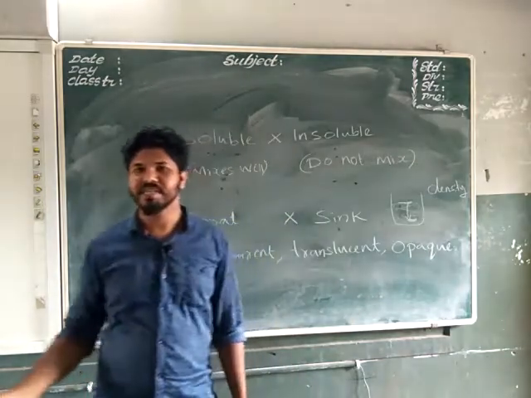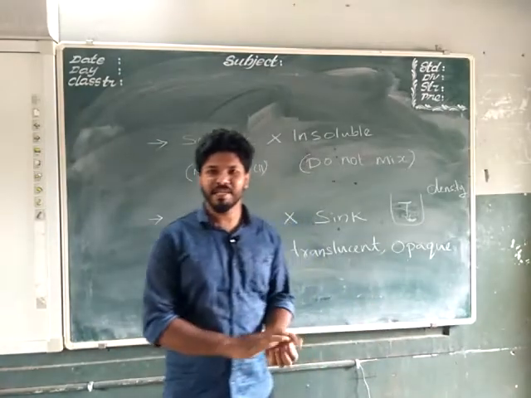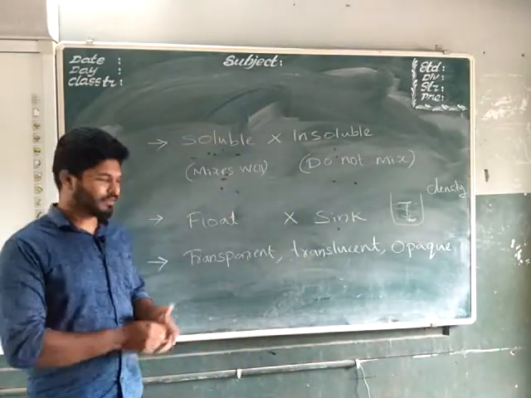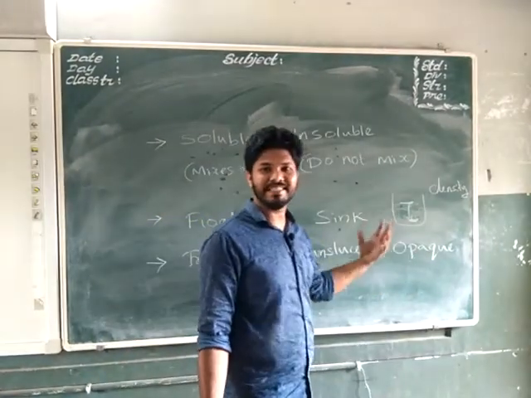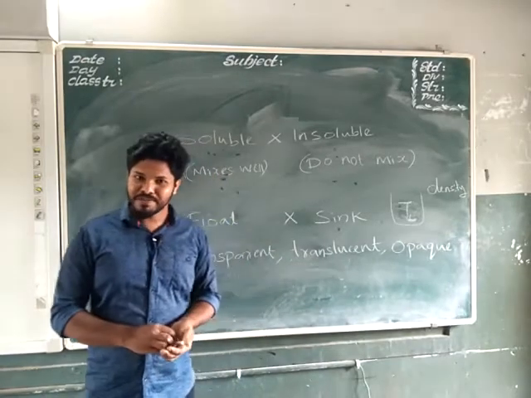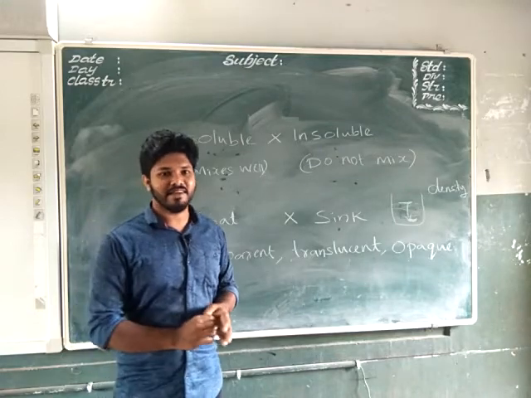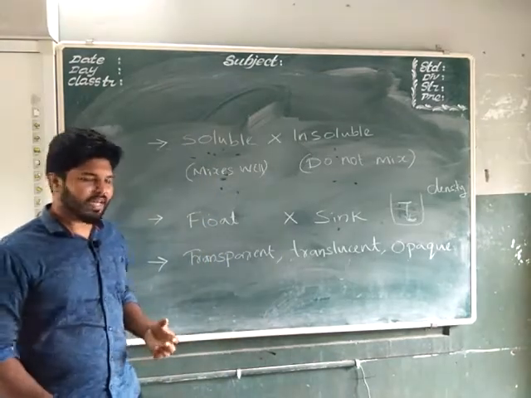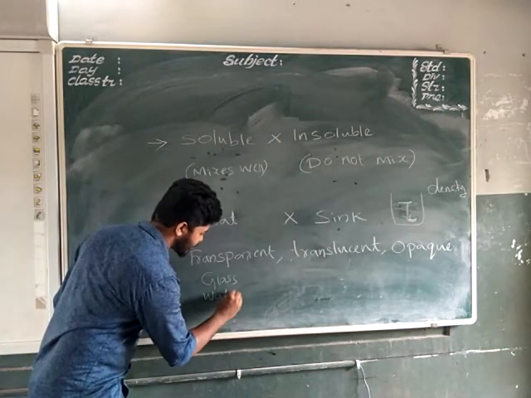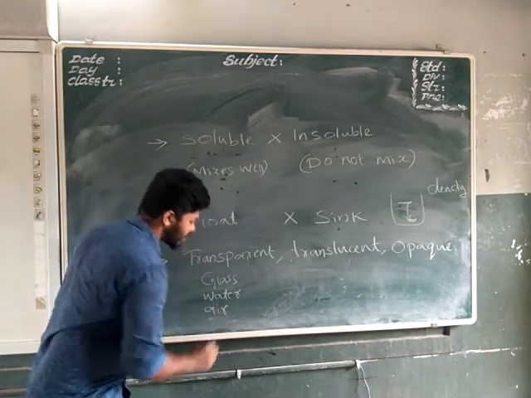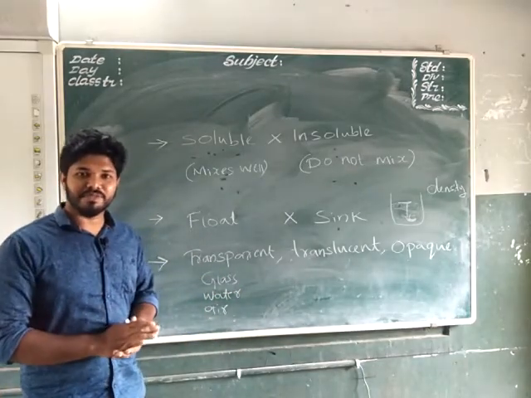Now to the last topic, transparent, translucent and opaque objects. You are very familiar with this topic. Every year we are studying, from 3rd standard onwards we are studying what is transparent, what is translucent and what is opaque, and its examples also. So an object that allow the passage of light through them completely is called transparent object. Example: glass, water, air. These are the substances which allow the complete passage of light through them, isn't it?